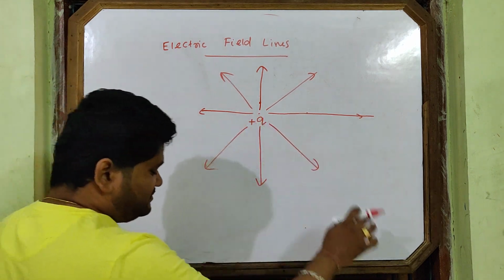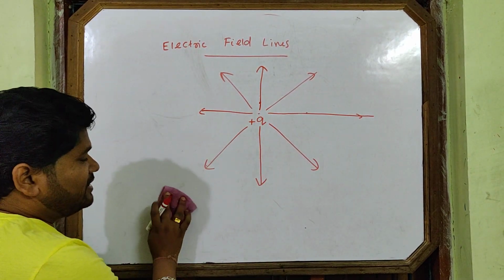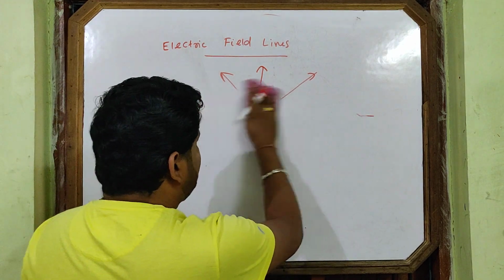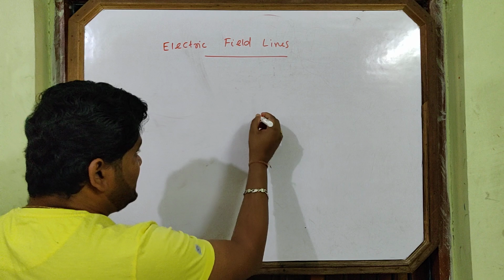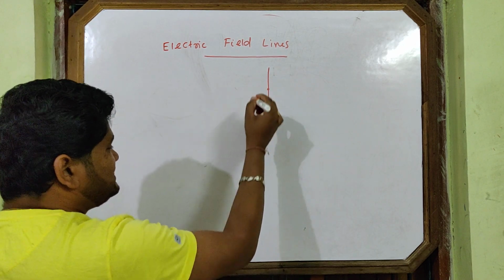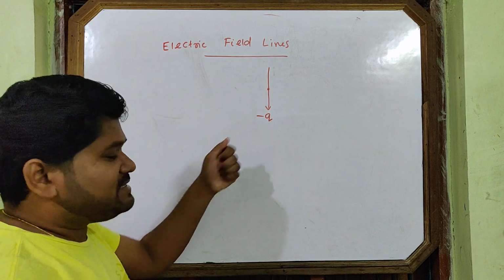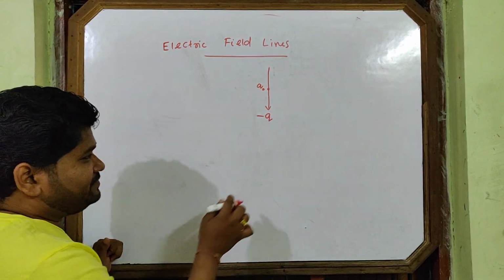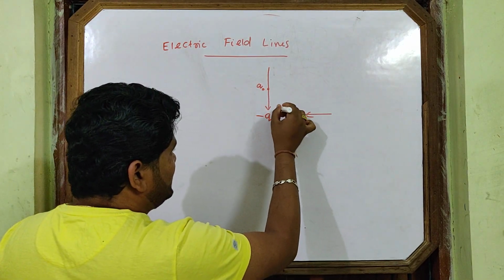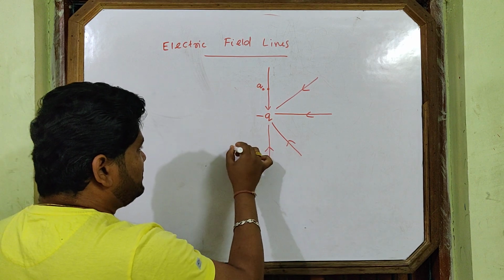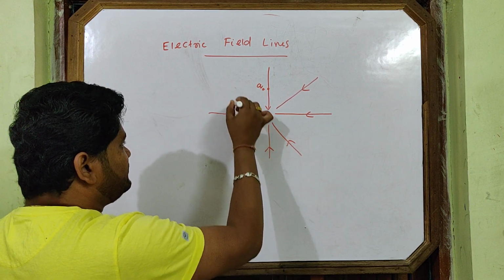Now I am drawing for a negative point charge. If this is a negative point charge and I place a test charge, it will be attracted by this. Not required to mug up. You can think about how we draw the lines. You can draw the lines like this.